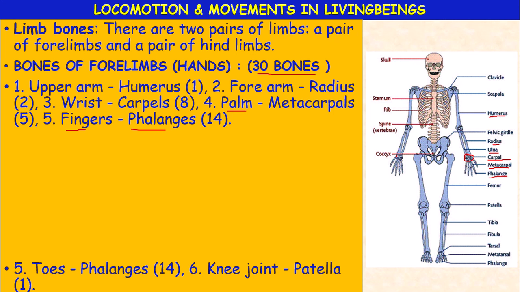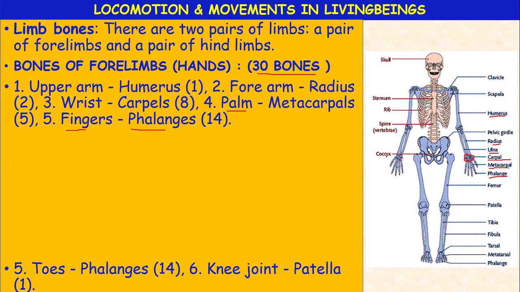Okay, so the wrist is made up of bones called carpals. How many? 8 carpals are present. Then the palm consists of 5 small bones called metacarpals, and the palm opens into the fingers or phalanges. There are 14 bones in the phalanges together. These 14 bones present in the fingers together are called phalanges, the 5 bones present in the palm are called metacarpals, and the wrist bones are called carpals.